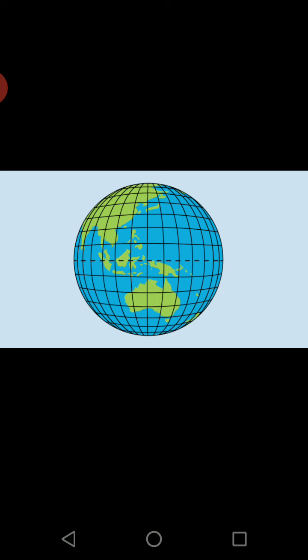Now let's go further. Here you have another figure which is showing a 0 degree prime meridian. They have not shown the 1 degree meridian, but they have directly shown the 15 degree meridian.